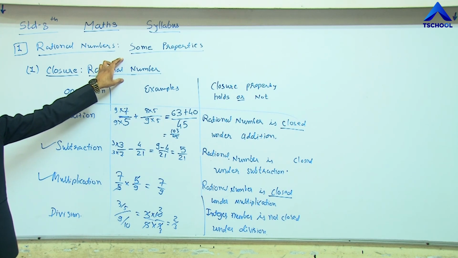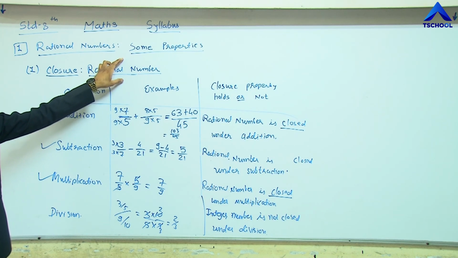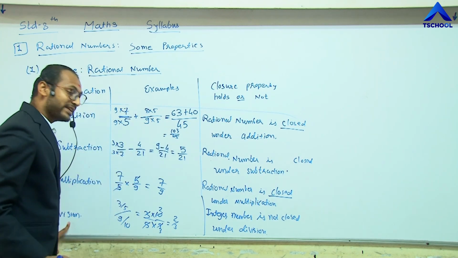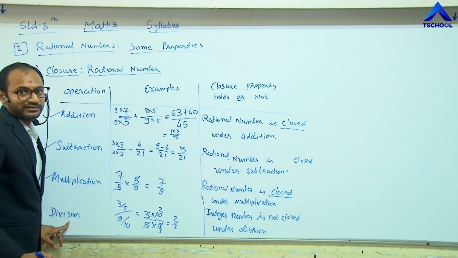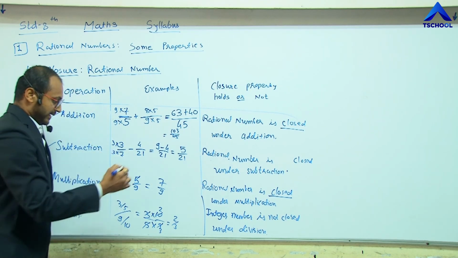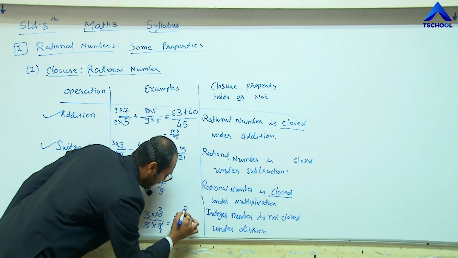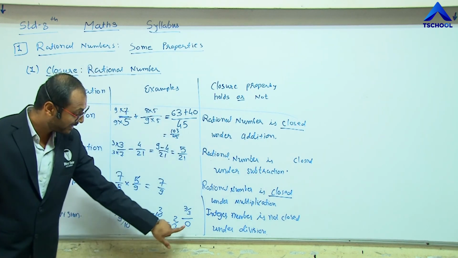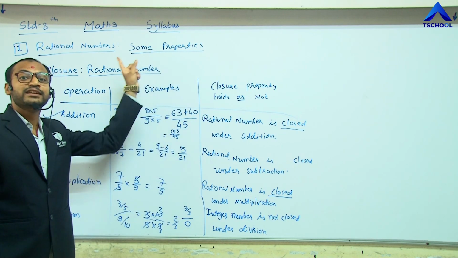But here is another example that opposes the division operation being included in this closure property. The example is 7 by 3 divided by 0. We know that 0 is also included in the rational numbers.